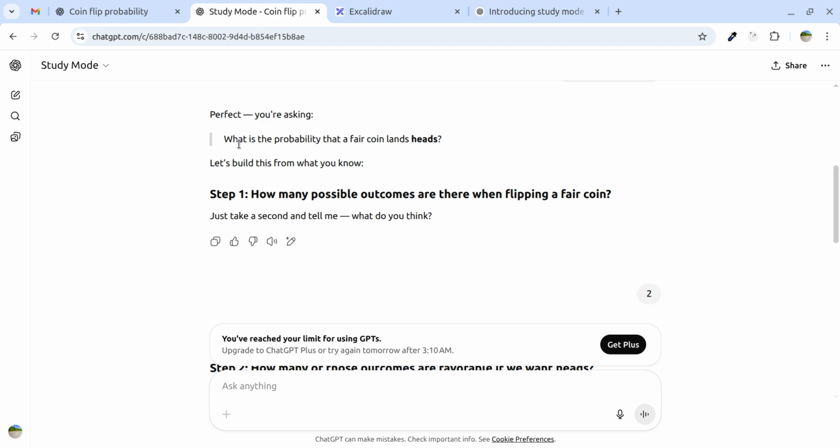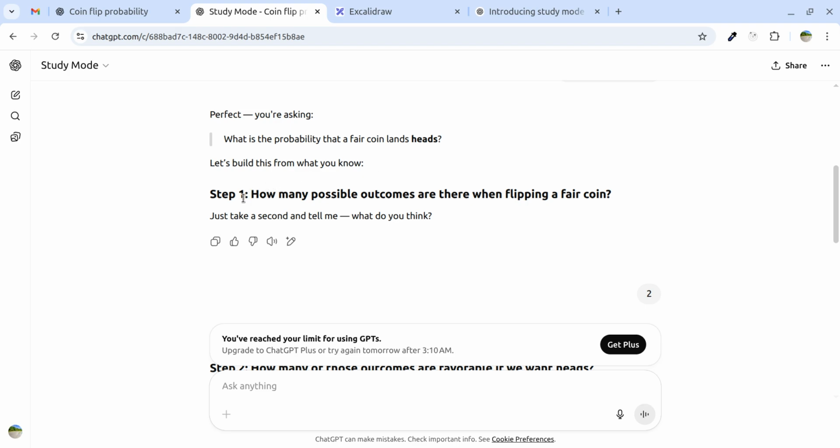You are asking what is the probability that a fair coin lands heads? Let's build this from what you know. So here you see it is extracting the knowledge from the student, it makes the student think, and it makes the student get the answer by his or herself.